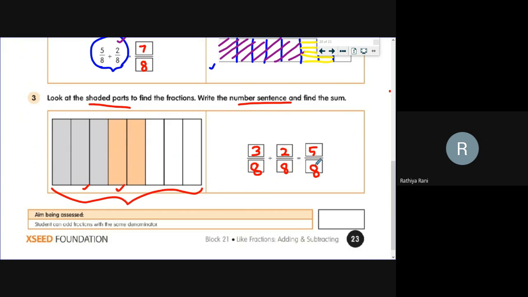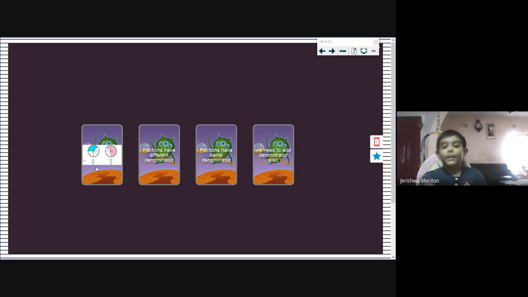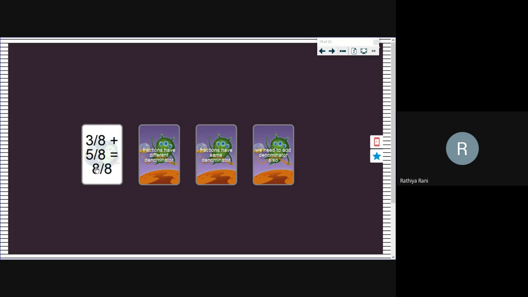So now we can move to the activity part. Okay. I'll ask one by one. To whom I am asking, they have to answer. So the first question is 3 by 8 plus 5 by 8. Okay. Jarishwa, 3 by 8 plus 5 by 8. 8 by 8. That's the right answer. Good.